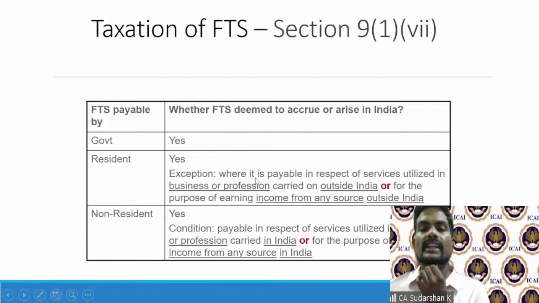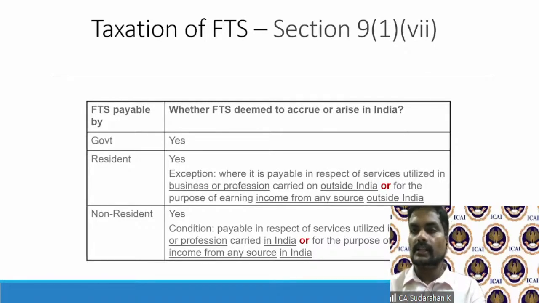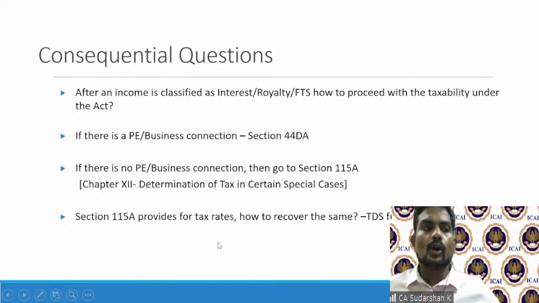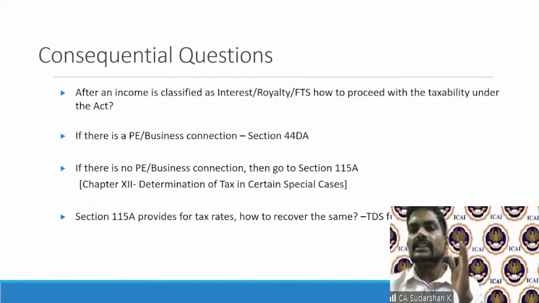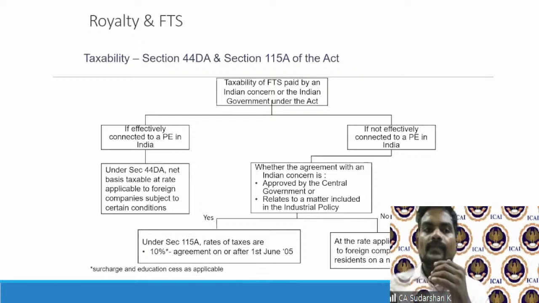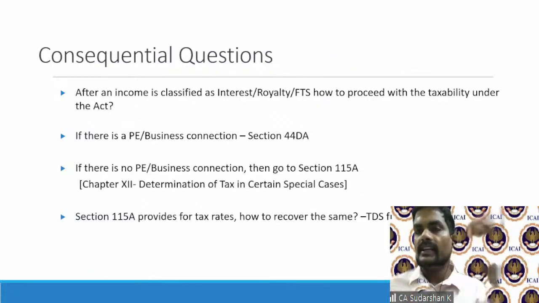Please also look out for the exception clause, because when some FTS payment is being made to a non-resident, it could also be for the purpose of earning a source outside India, or for a business or profession that is carried on outside India. These are the broad aspects you need to keep in mind. So we have covered 915, 916, 917, the major sources of income that a non-resident normally has in India, which is FTS, royalty, dividend, and interest.